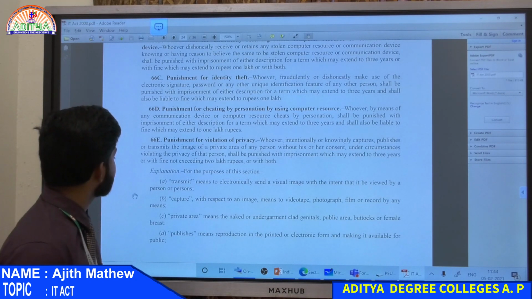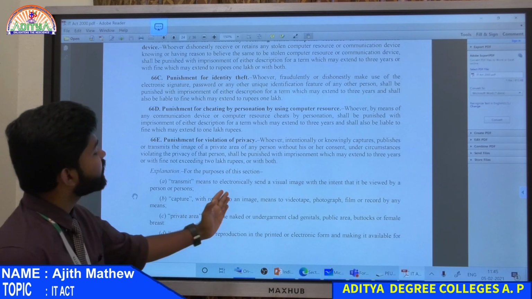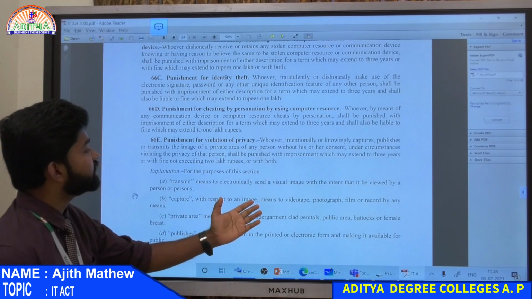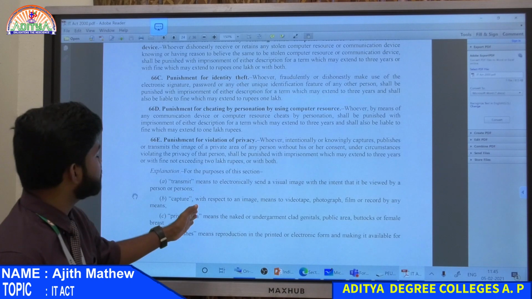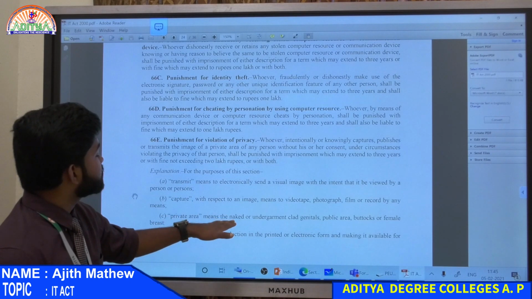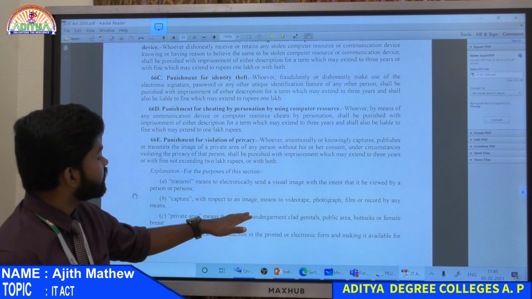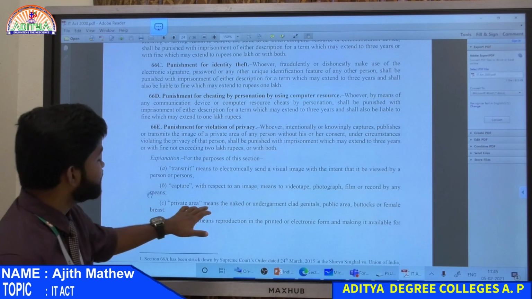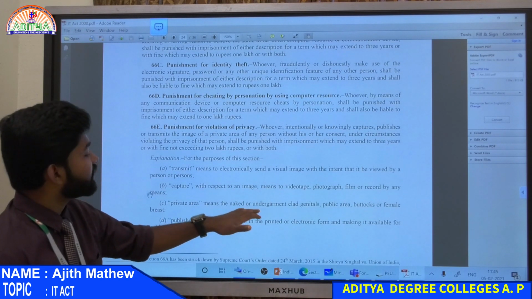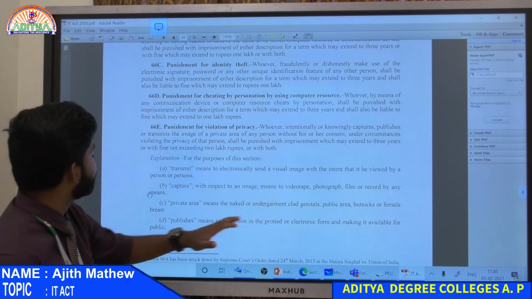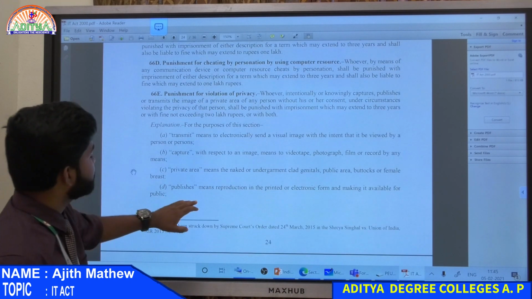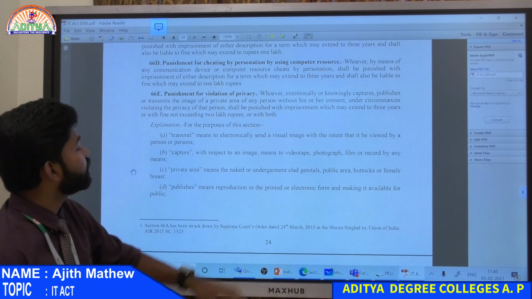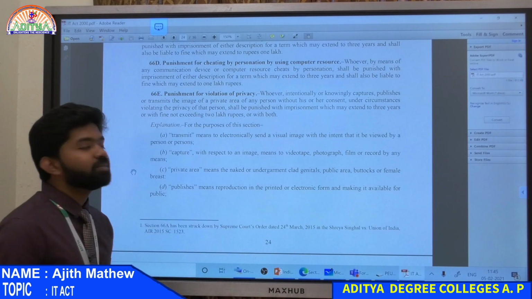Transmit means electronically send a visual image with the intent that it may be viewed by a person. Capture means to record an image, videotape, photograph, or film by any means. Private area means the naked or undergarment-clad genitals, pubic area, buttocks or female breast. Publishes means reproduction in printed form or electronic form, made available for the public.